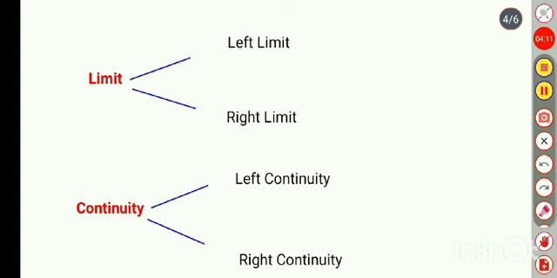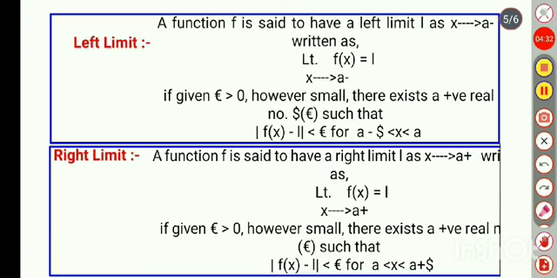Now coming to the next slide. We have limit and continuity, both of two types. Limit is of two types, that is left limit and right limit. Now coming to continuity, this is also of two types, that is left continuity and right continuity. Now, left limit. What is the left limit?